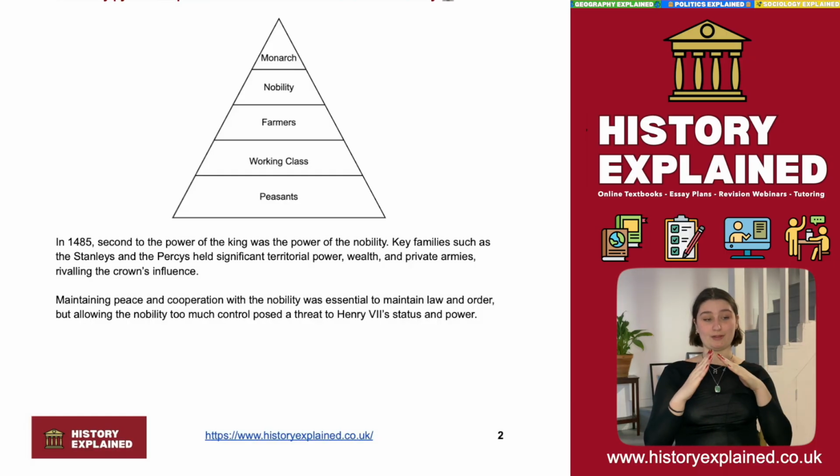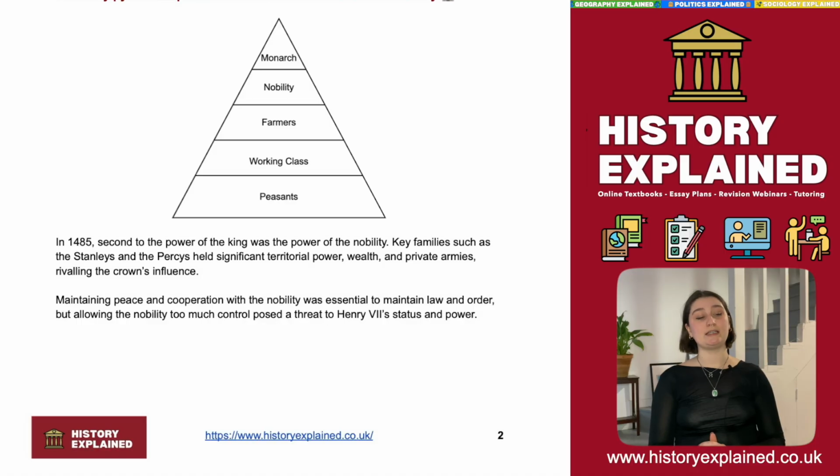So Henry VII's power at the top is very, very key and relatively omnipotent. However, it's very much worth looking at this second rung in the ladder, and this is the nobility. In 1485, there were some really key families. These were the Stanleys and the Percys, amongst others. They had serious territorial power, wealth, as well as private armies, and this could rival the crown's influence and power. So for Henry VII, particularly in a relatively unstable position in 1485, maintaining peace and cooperation with the nobility was absolutely essential.